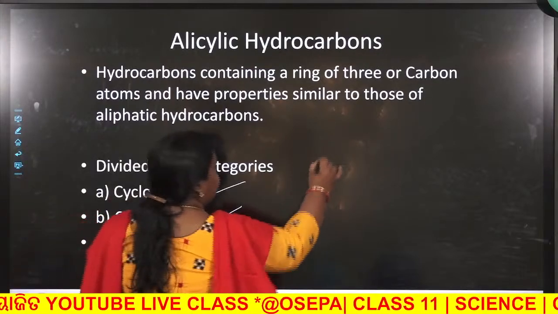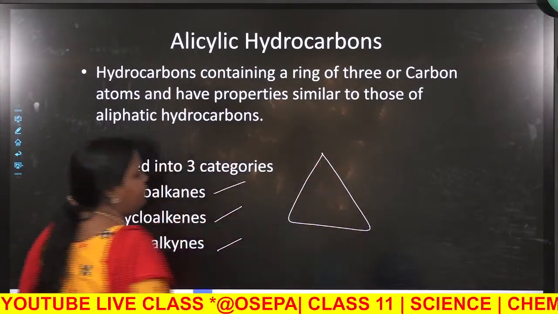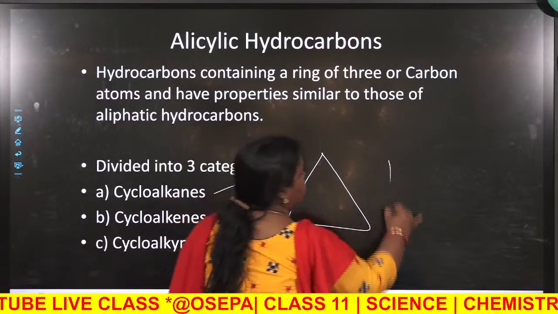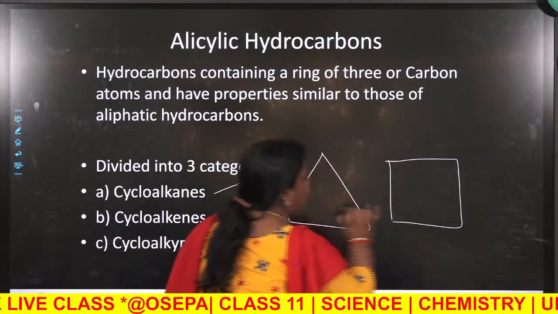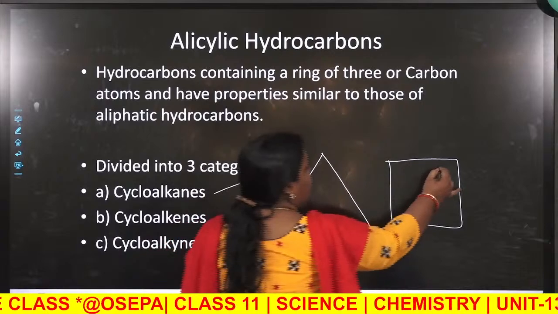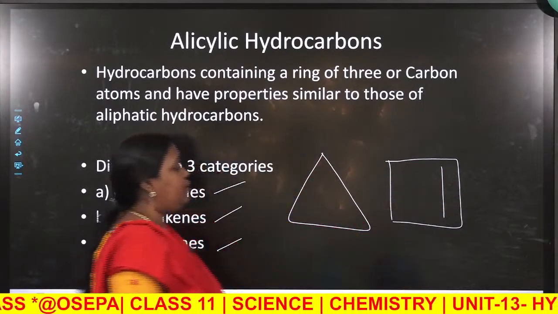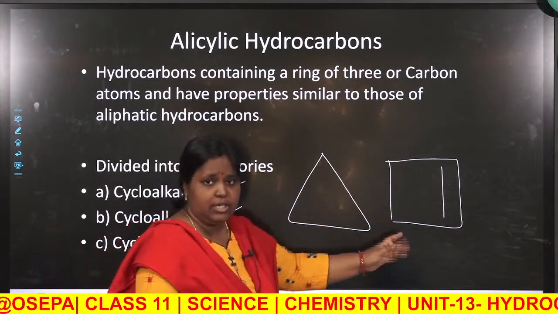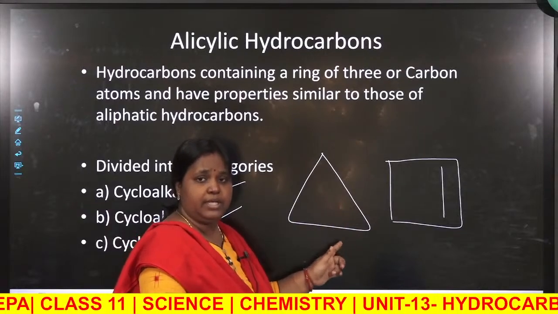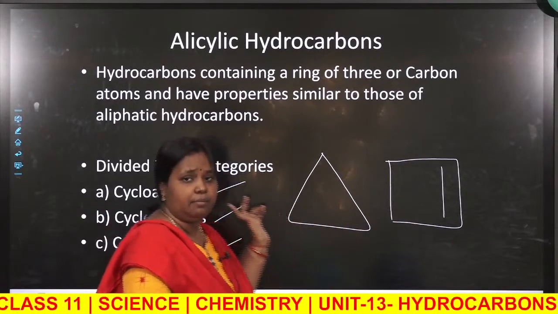cycloalkenes, cycloalkynes, just like this. This is cyclopropane, this is cyclobutane, likewise similarly cyclobutene. So though they have a ring like structure, they resemble in their properties that of the aliphatic compounds.